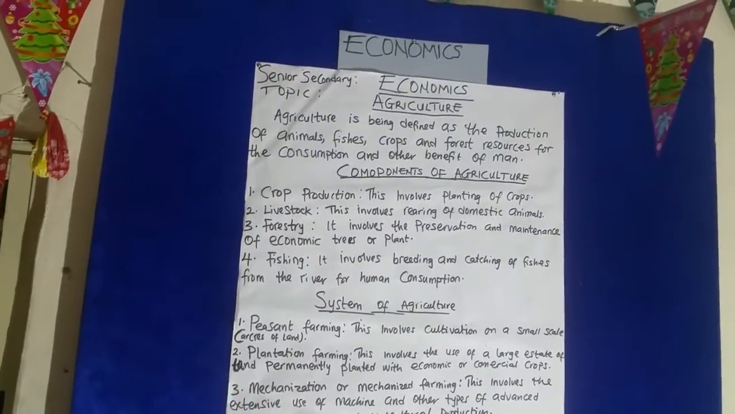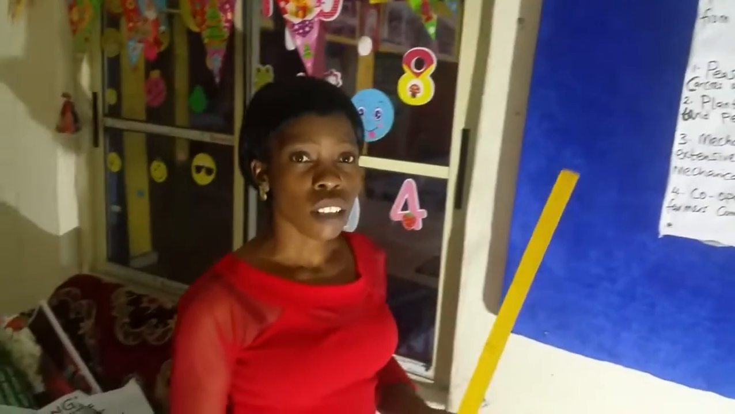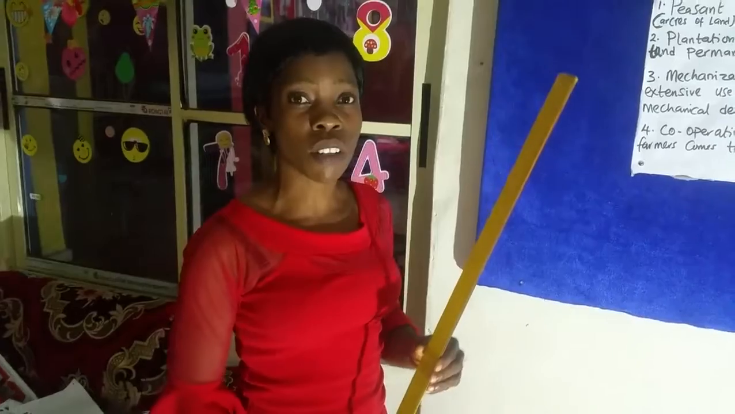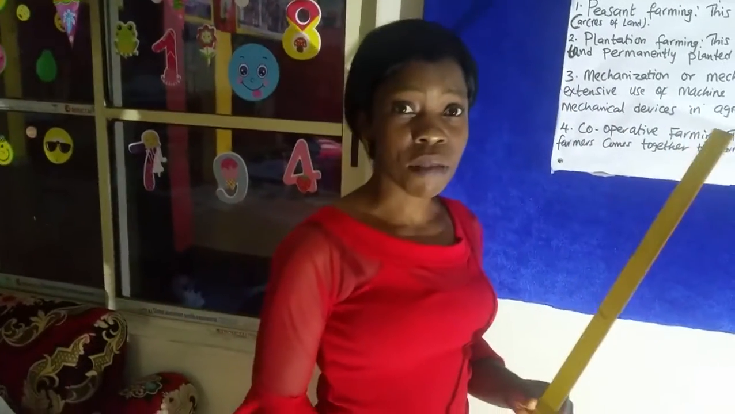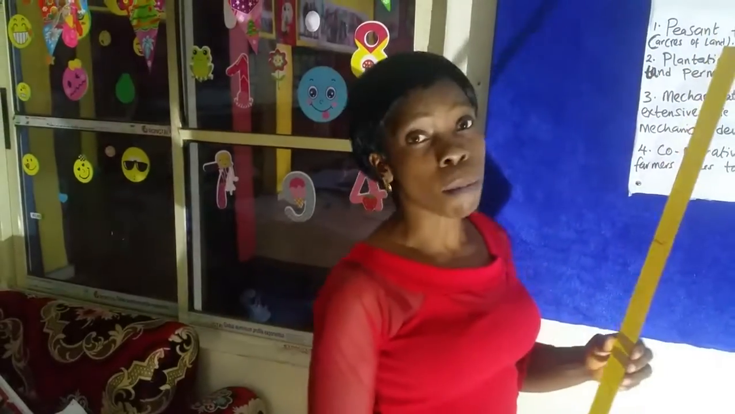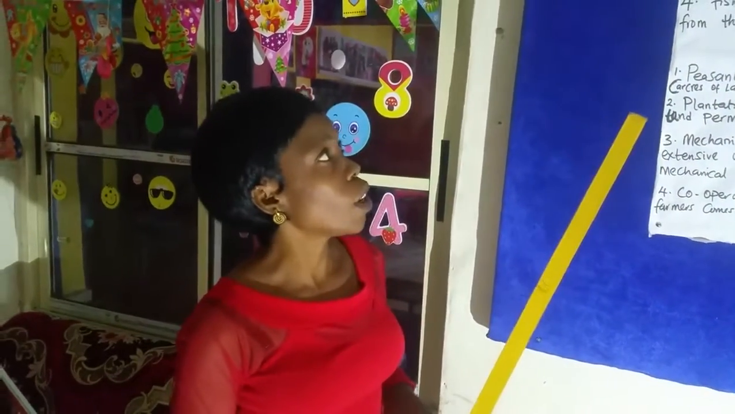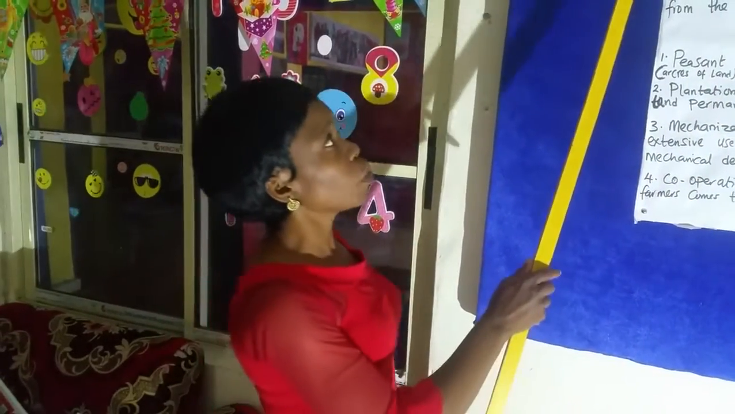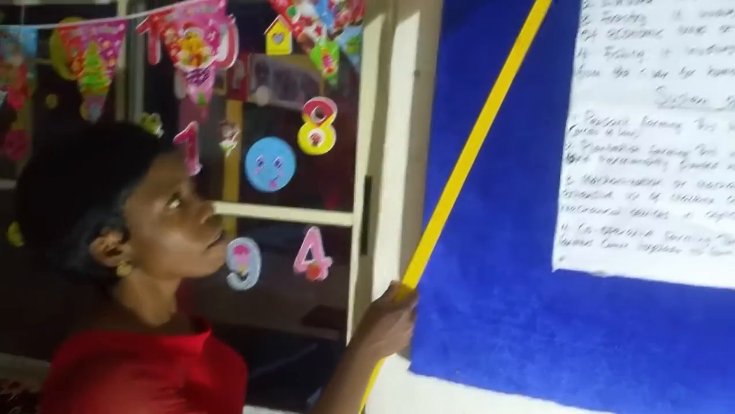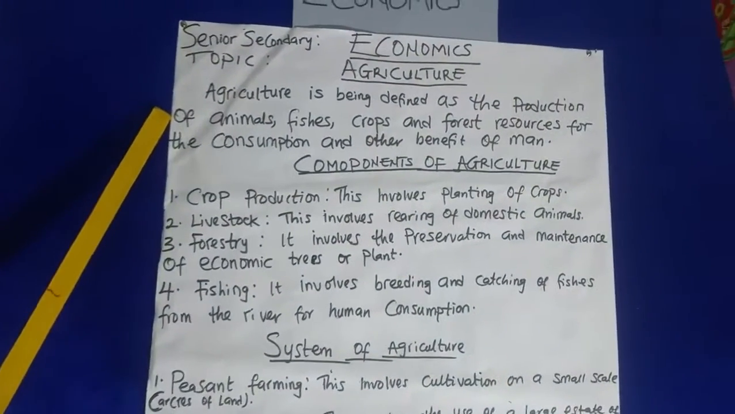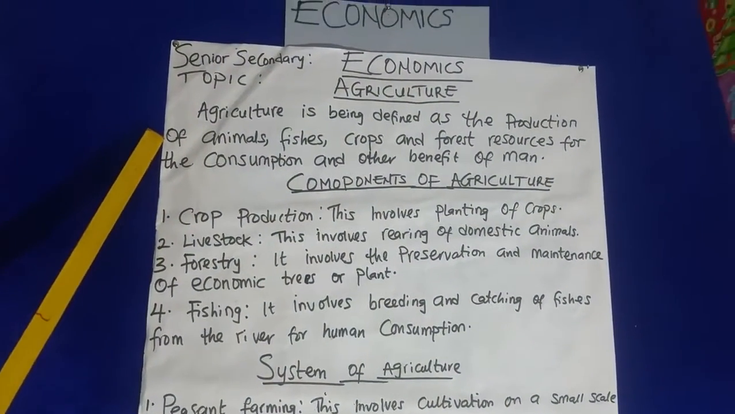Now we go to the definition of agriculture. Normally we all know that agriculture is the cultivation of land, rearing of animals and fishery for man's use. On the board, agriculture is defined as the production of animals, fishes, crops and forest resources for the consumption of man.